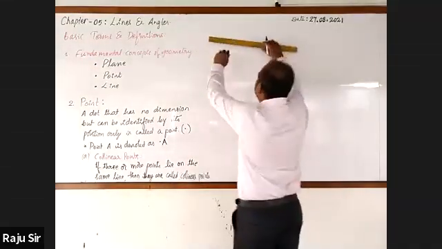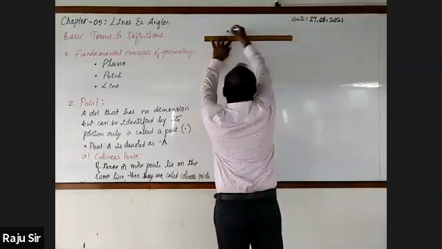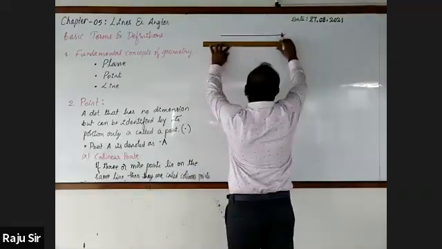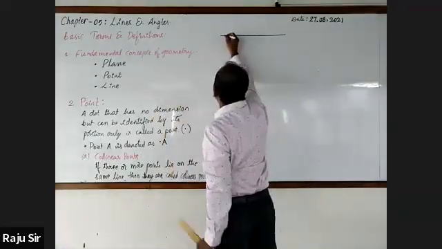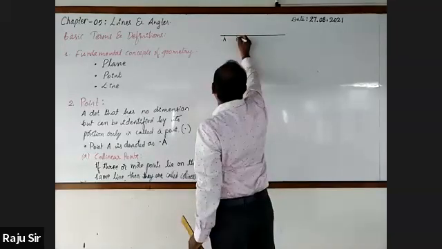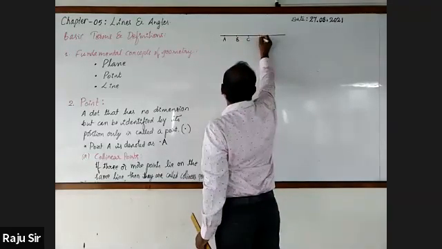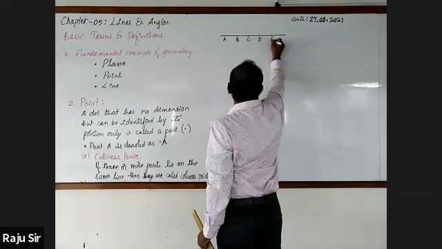And just below that, you draw a straight line and mark the points A, B, C, D, E, and so on.